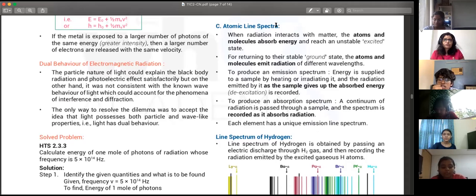Even now, it's not a phenomenon that was discovered and that's it. It is something that's in use even now. It's gotten a lot more sophisticated. What we'll be studying is the most basic version of it. So this is the background behind line spectra. When radiation interacts with matter, any kind of matter, the atoms and molecules absorb the energy and reach an unstable state called excited state.